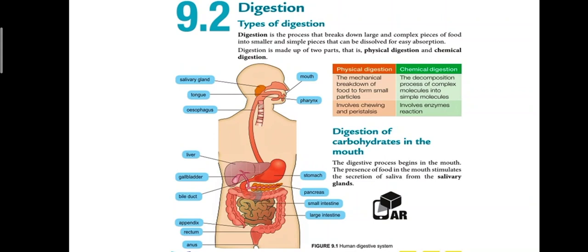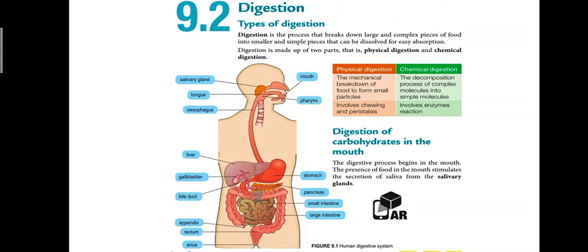Okay, digestion. So, types of digestion. Apakah itu digestion? Digestion ini adalah satu proses di mana large and complex pieces of food will break down into smaller and simple pieces that can be dissolved for easy absorption.